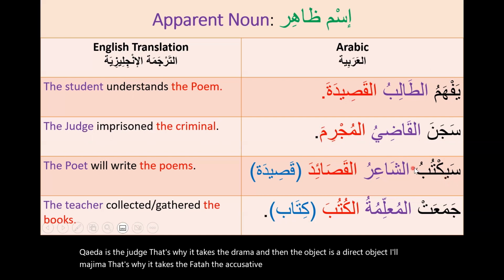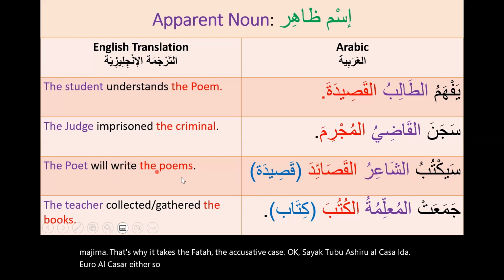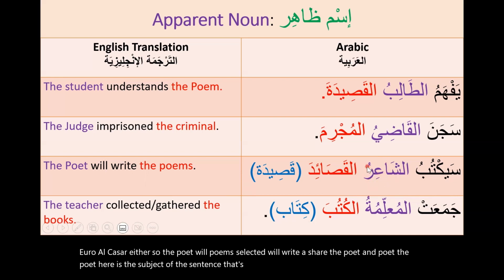Okay. سيكتب الشاعر القصائد. So the poet will write the poems. سيكتب will write, الشاعر, the poet, and the poet here is the subject of the sentence. That's why it takes the dhamma. القصائد is what we call broken plural.